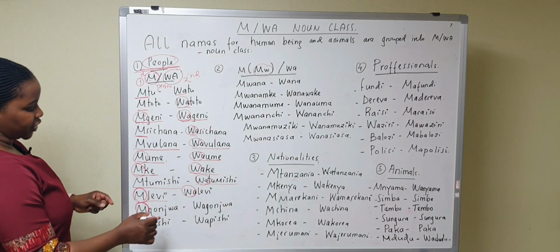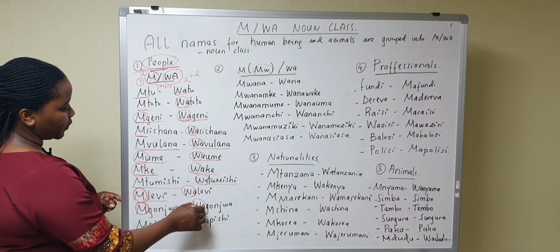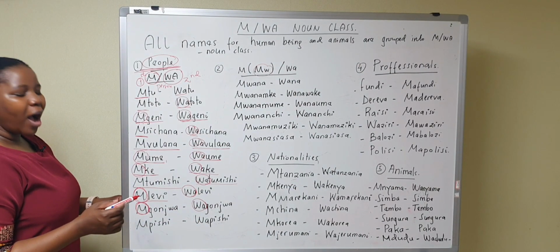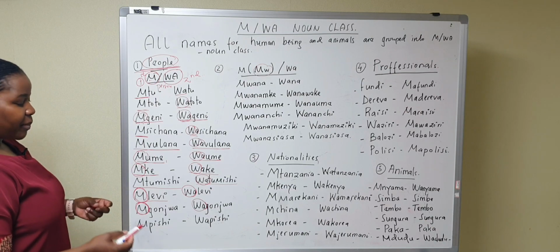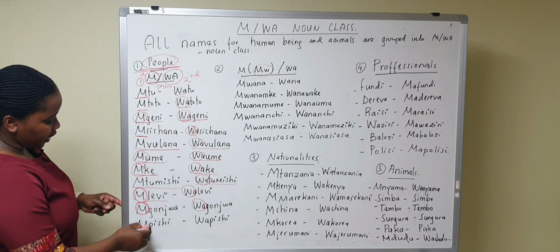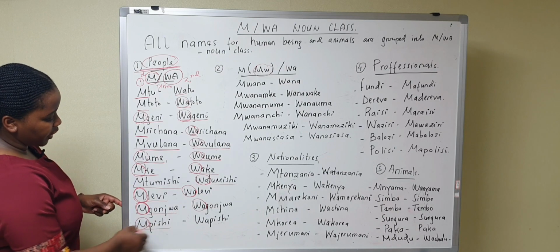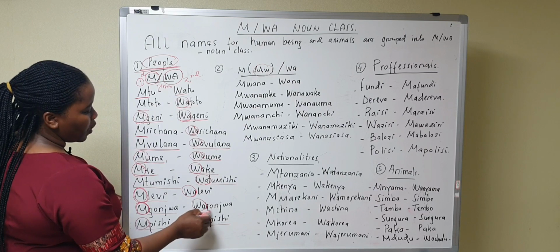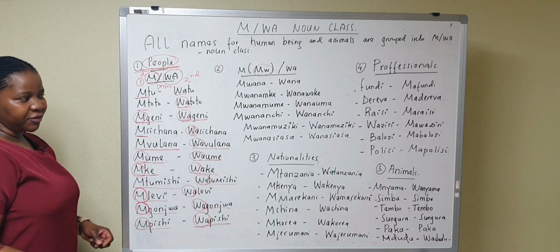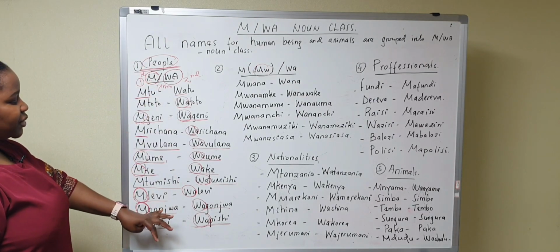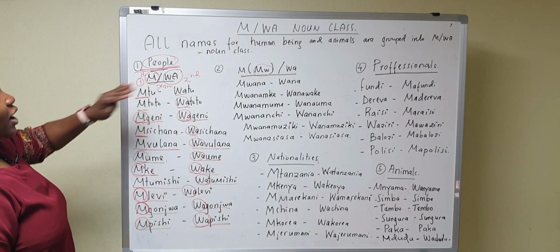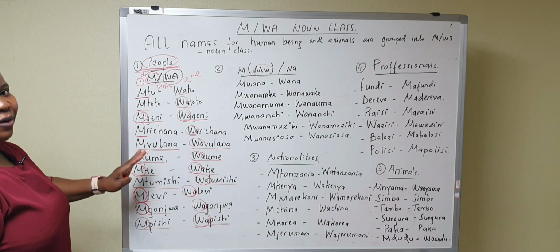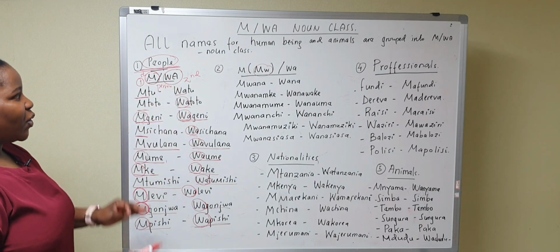Mgonjwa, a patient. In plural, we say wagonjwa, patients. Mpishi is a chef. Wapishi, chefs. Okay, so these are names for the people which are grouped into wa noun class, for the singular and wa for plural.